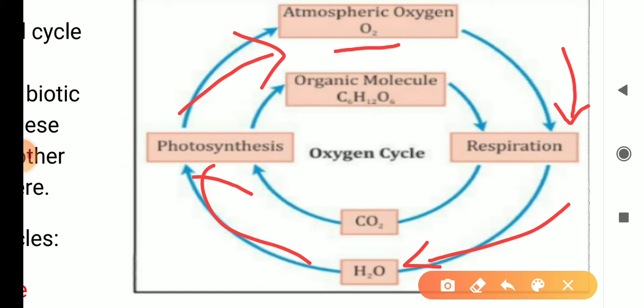Similarly, all the nutrients present on earth, such as carbon, hydrogen, oxygen, nitrogen, run from one level or step to the next step, and after some time they come back to the same position. These are biochemical cycles.